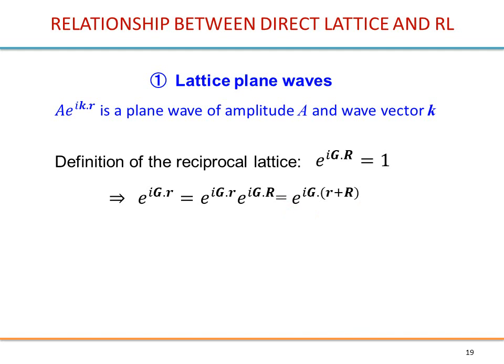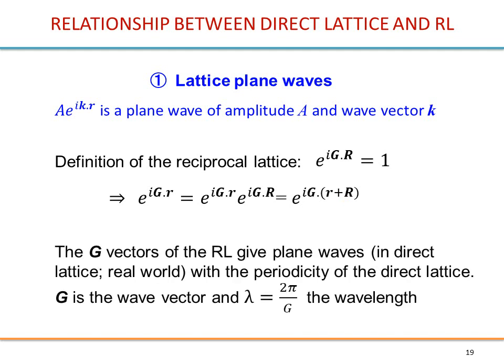So now we have exponential i g times (r plus lattice vector). So what does it mean? This is a function of r equal to the same function of r plus the lattice vector. So it means this plane wave is periodic with the periodicity of the direct lattice.